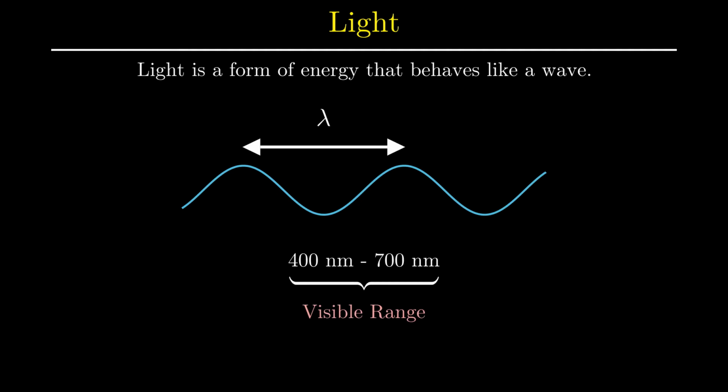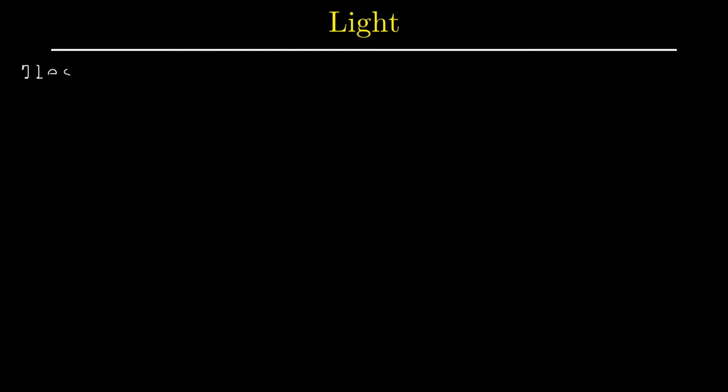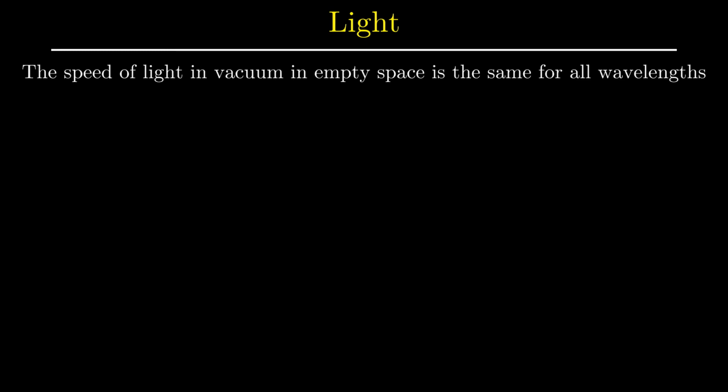When we examine all of it together, it's a very large range. Regardless of the wavelength of the light wave, experiments show that the speed of light in vacuum, in empty space, is the same for all wavelengths. The speed of light is commonly denoted by the letter c, and this c amounts to 3 times 10 to the 8 meters per second.